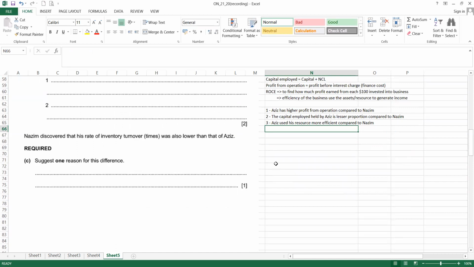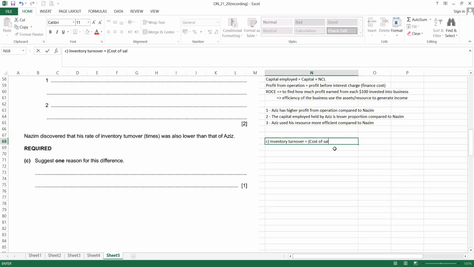Nazim discovered that his rate of inventory turnover was also lower than Aziz's. So what is inventory turnover? The formula is taking the cost of sales divided by the average inventory, and the answer we will get is in times. It shows how many times you use your stock to generate the sales.